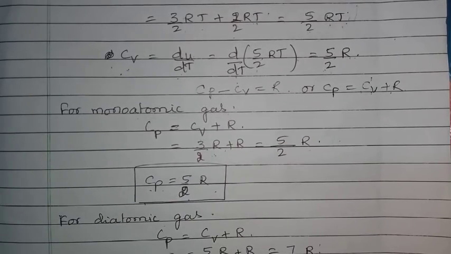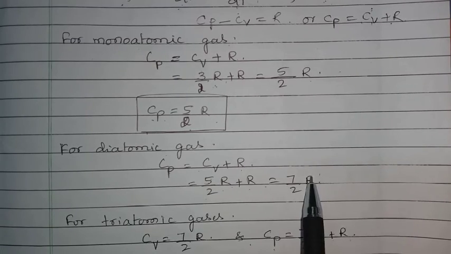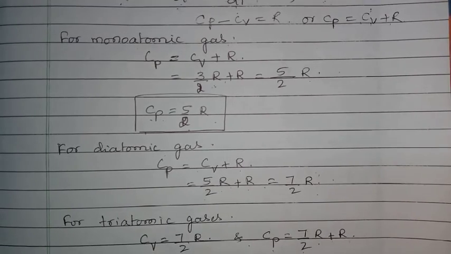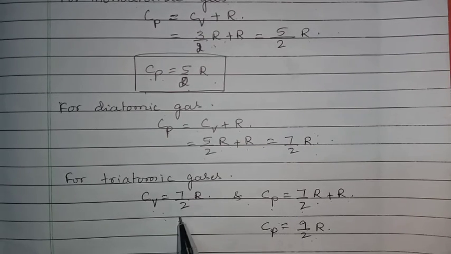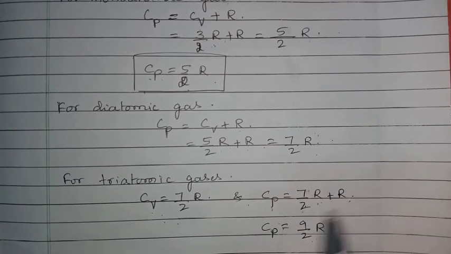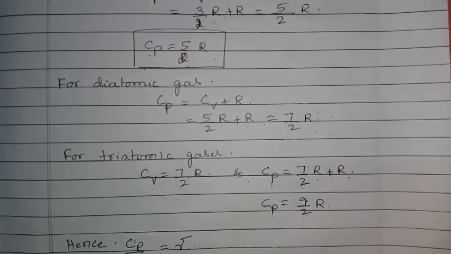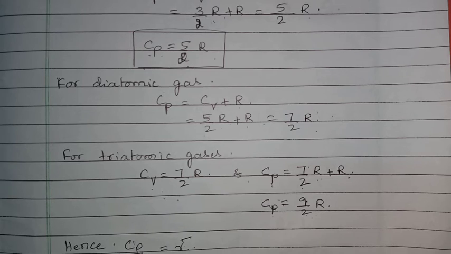For diatomic, Cp is equal to Cv plus R. Cv is 5 by 2 R plus R. This is equal to 7 by 2 R. For triatomic gases, Cv is equal to 7 by 2 R and Cp is equal to 7 by 2 R plus R. So Cp is equal to 9 by 2 R. So these are Cp values for monoatomic, diatomic and triatomic gases.